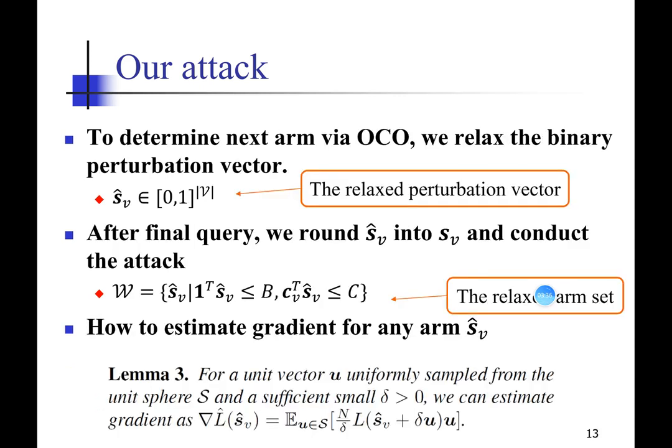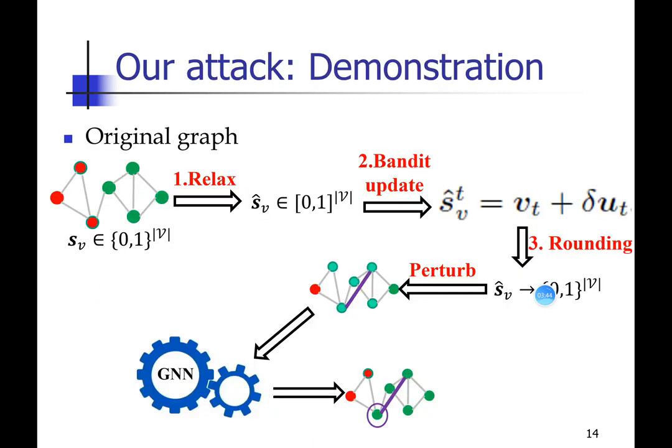This is our attack. We relax the perturbation vector to the continuous domain, relax the arm, and use a one-point estimator to estimate the gradient. Here is a demonstration of our attack. First, we relax the integer domain to the continuous domain, then we do the bandit updates and the rounding, then we do the edge and node perturbation, and then we complete our attack.